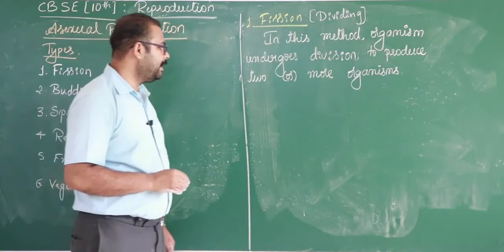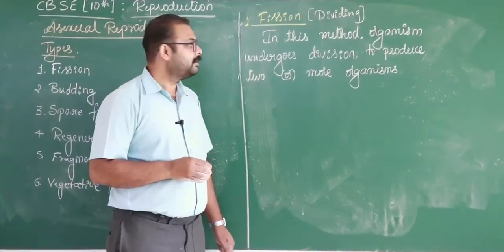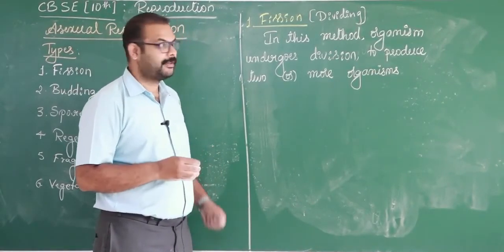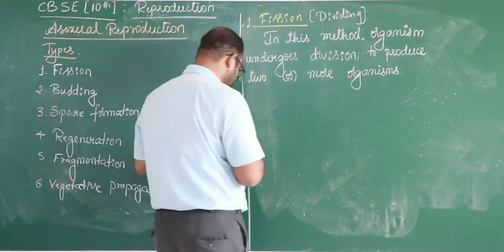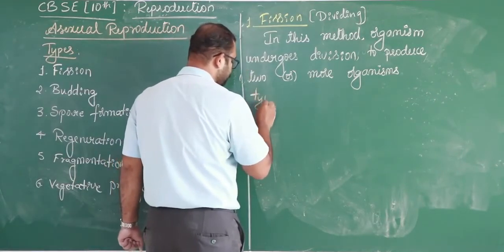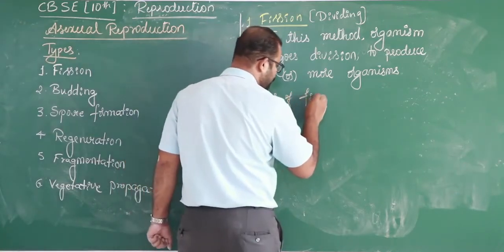Depending upon how many are produced during fission, we have two types of fission. So let's see the types of fission.